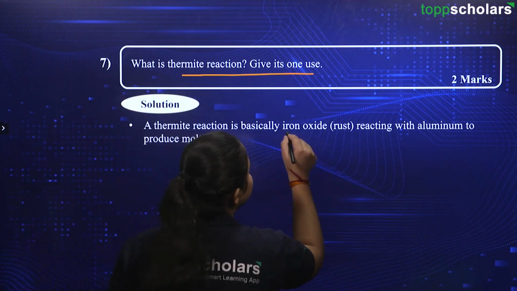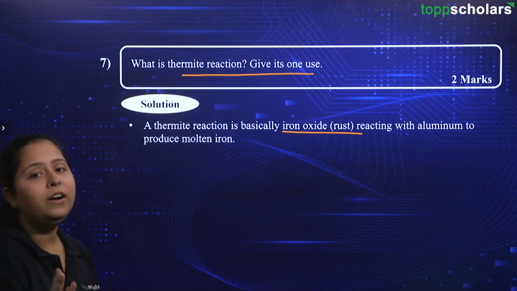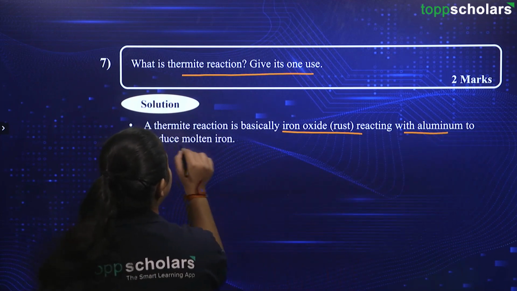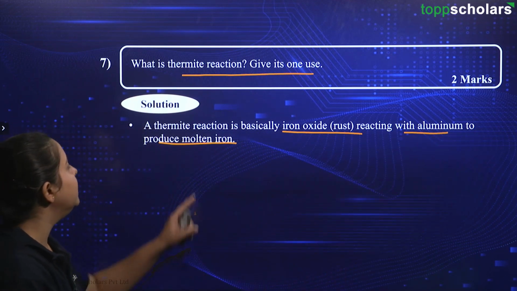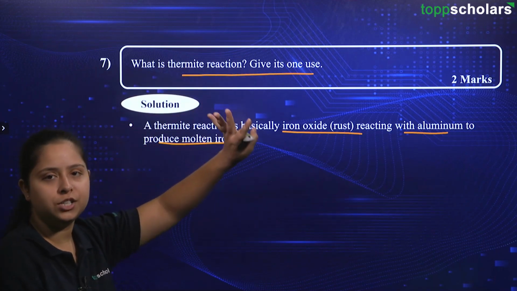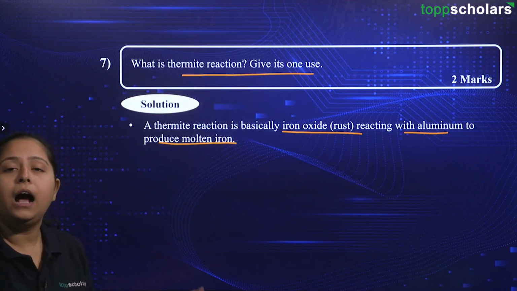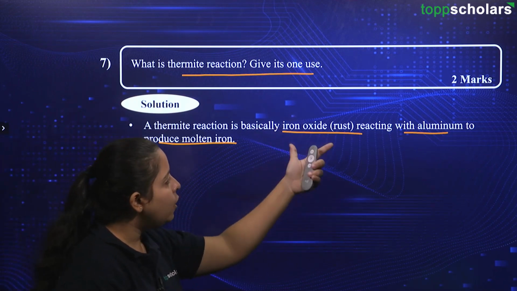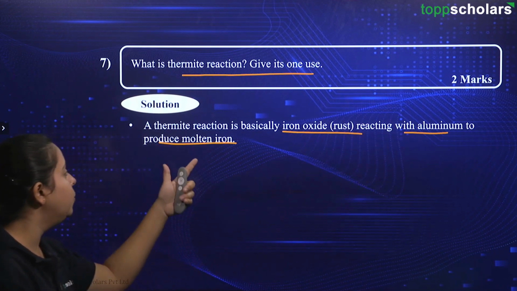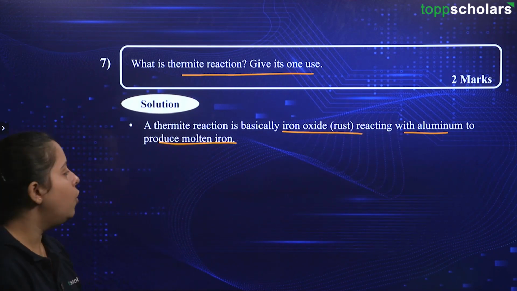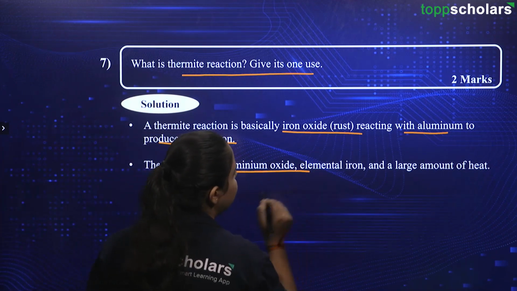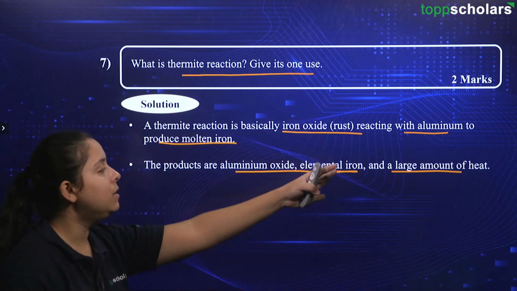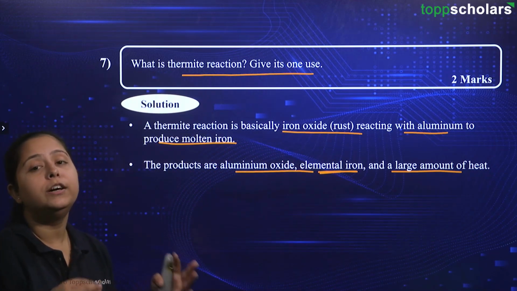Thermite reaction is basically iron oxide, that is rust, that we have talked about in this session as well, right? That iron oxide is reacting with aluminium to produce molten iron. So, in thermite, you can correlate it with iron production. That iron is in a molten state. And how are you producing it? You are producing it with iron oxide, that is Fe2O3. That oxide is reacting with aluminium, and then you have the production of molten iron. So, over here we have also mentioned the products, that is aluminium oxide, elemental iron, and a large amount of heat. Since a large amount of heat is liberated, there is the name of thermite reaction.